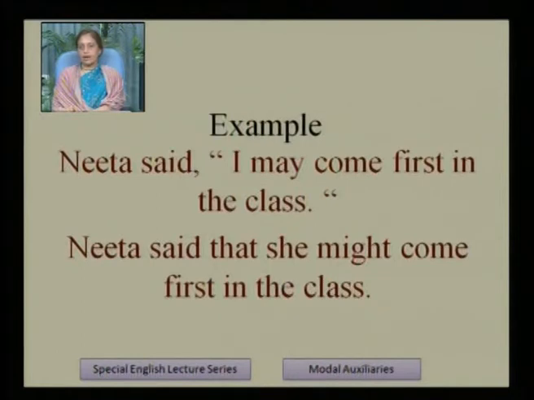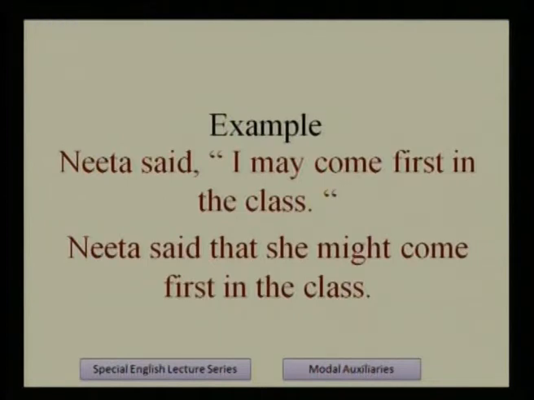Examples: Neeta said, "I may come first in the class." Neeta said that she might come first in the class. So it is clear here that might is used as the past form of may. I may come first in the class. This is possibility. Neeta said that she might come first in the class. We changed into indirect speech. So in this way we use might. In indirect speech, again may we change into might.